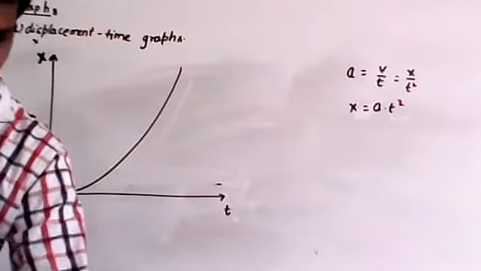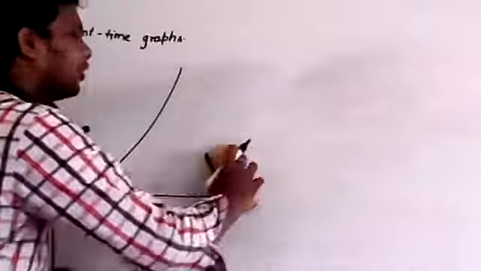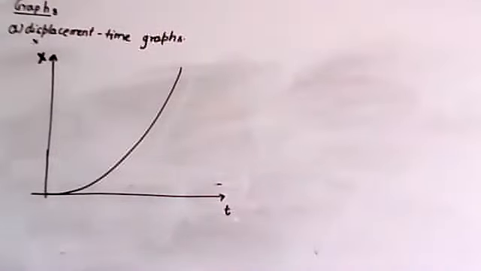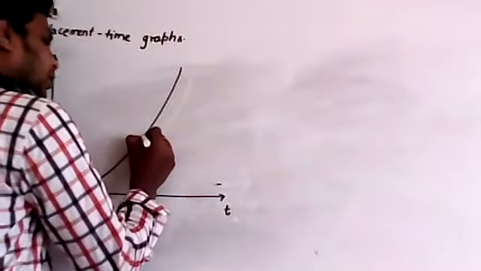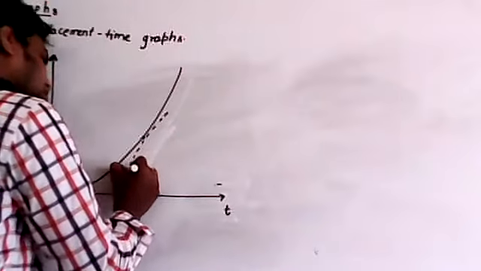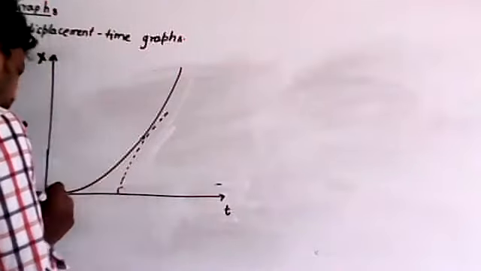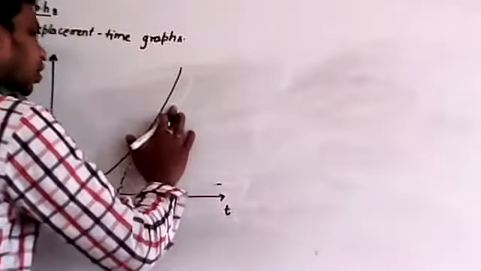What is about this graph? Now we are going to discuss. Now remember, if the graph is like this, then what does the initial velocity mean? Zero. And one more thing, for example, at any point you just draw the tangent, but that tangent touches the positive x-axis. I'll take this as origin.